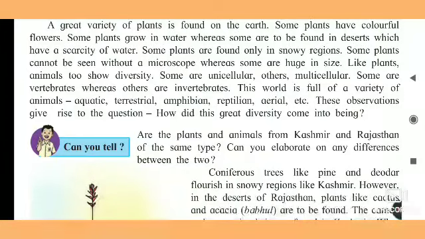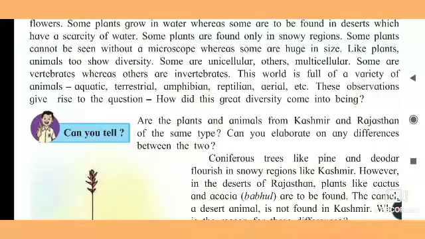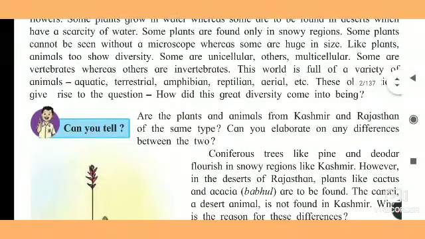Like plants, animals too show diversity. Okay, just as we discussed before, animals also show diversity, meaning their body structures are different. Some are unicellular, meaning their body is made up of only a single cell, and others are multicellular. Like us, we are multicellular animals. We, elephant, lion, all these animals are multicellular. Some are vertebrates, whereas some are invertebrates.